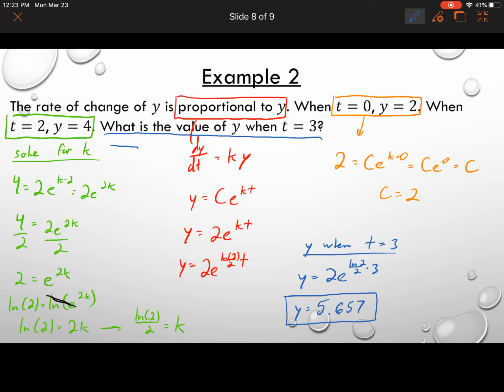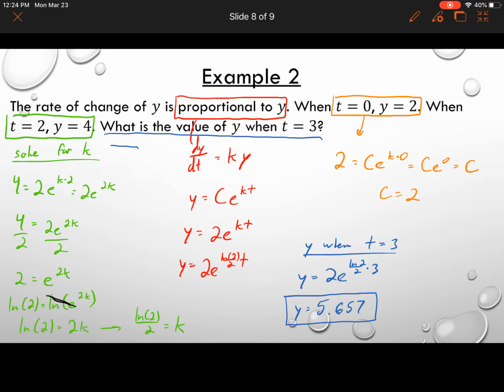Now this problem is not very traditional. This is actually more just practice with using this form of a solution to a differential equation. It's highly doubtful that you would get exactly this type of problem, but this is a good problem because it does review this idea that if you have an e, to get rid of it, you do ln of both sides.